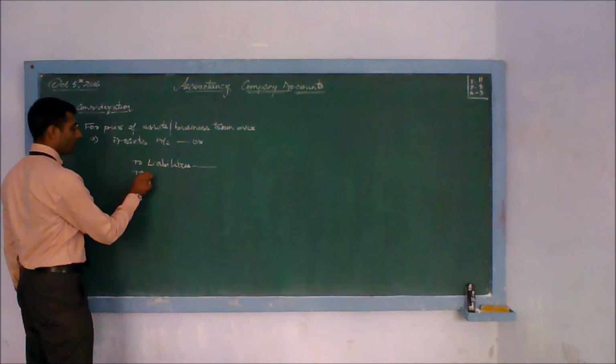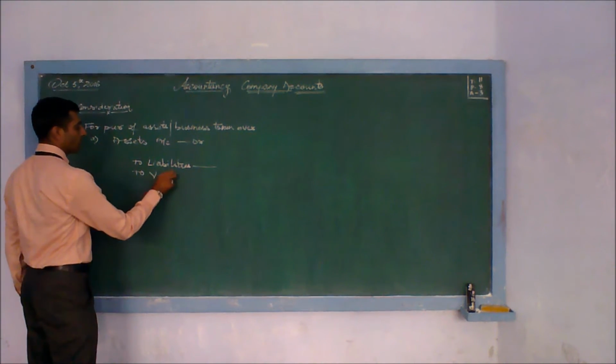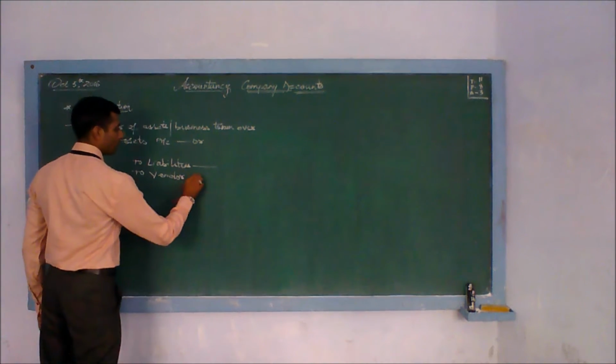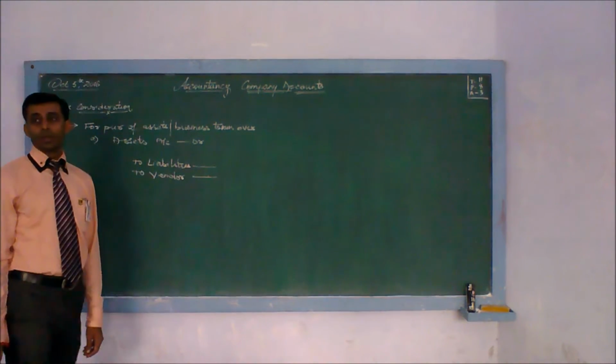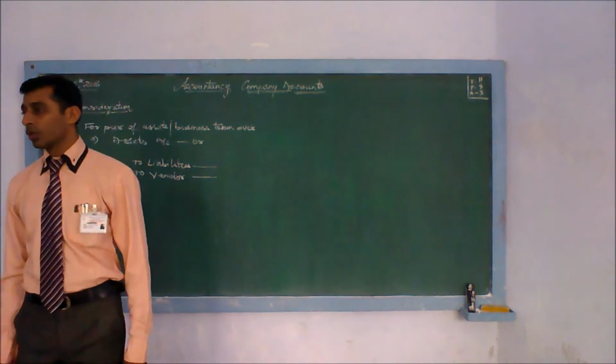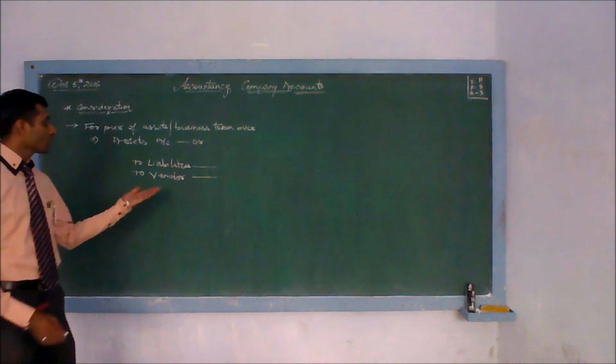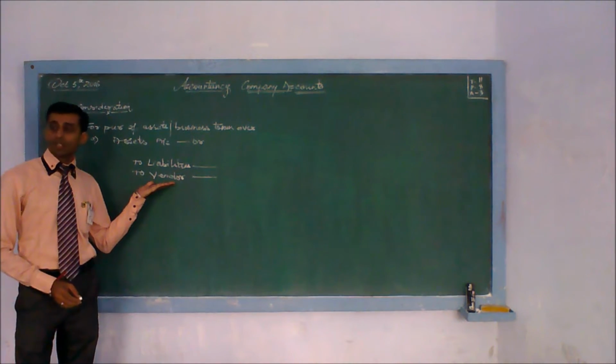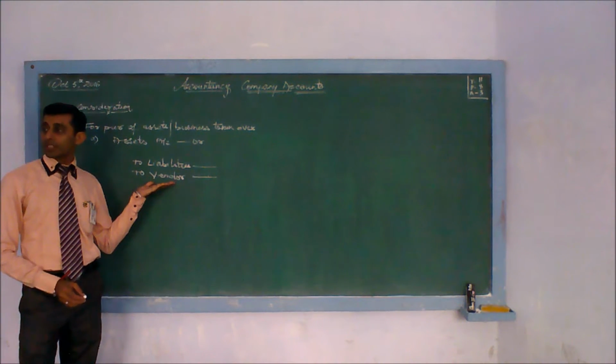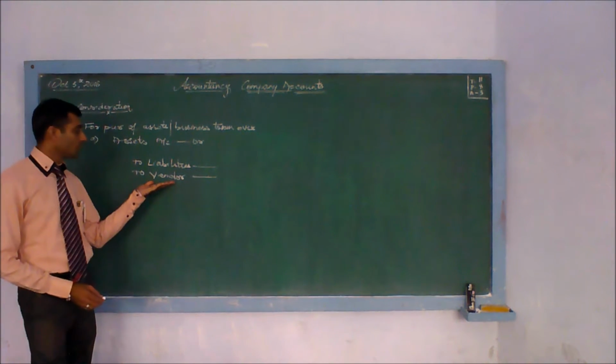Then credit the vendor. A vendor is a person who is a seller, who has sold you the business or some assets. This is also called purchase consideration, and in your question it may be labeled as purchase consideration.